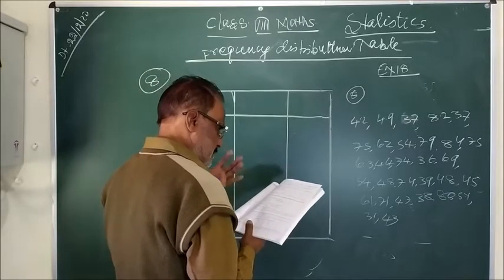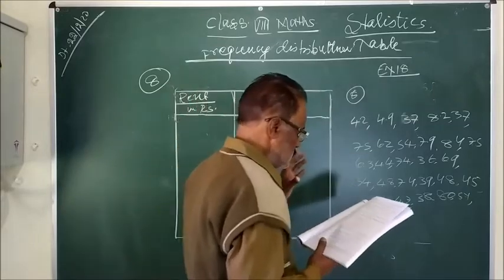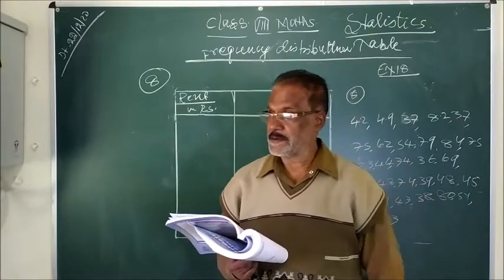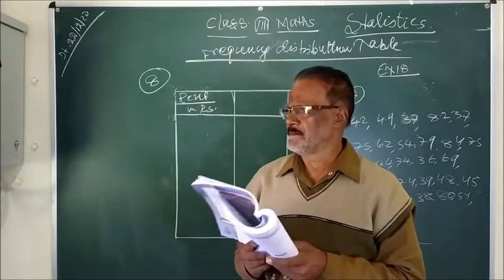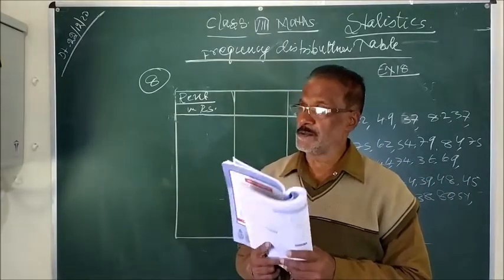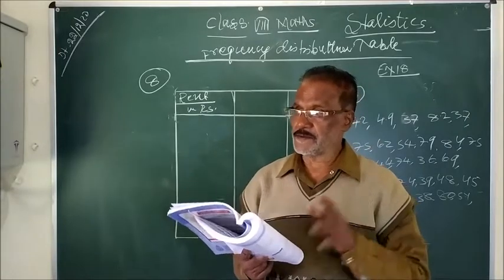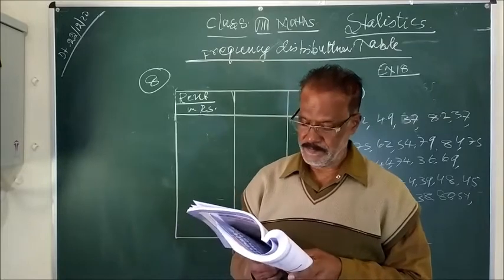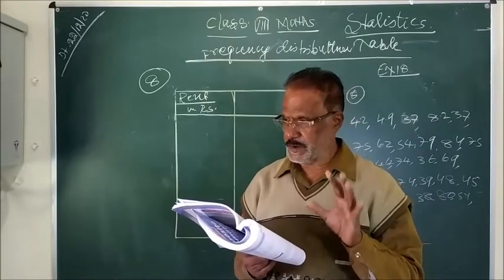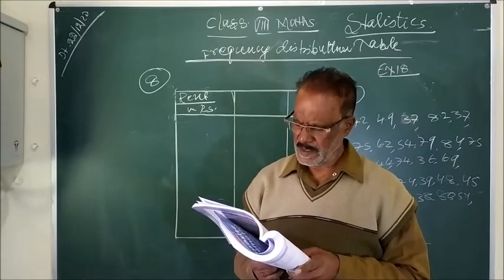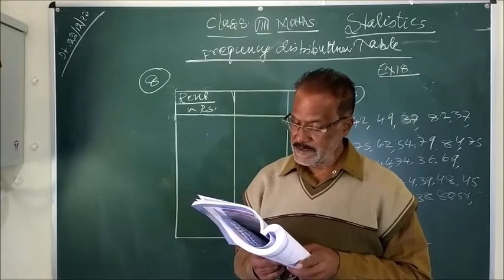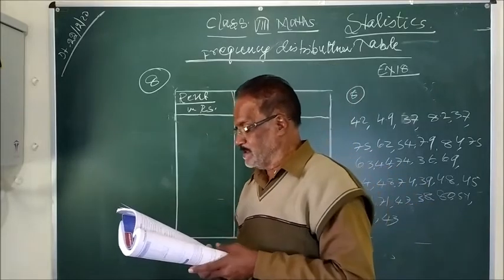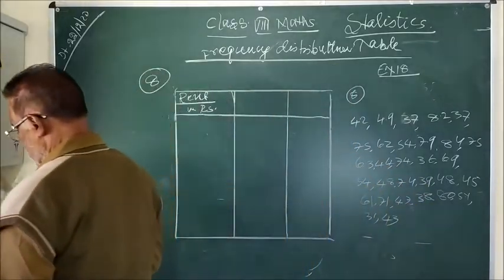In some questions a hint may be given, so you have to choose the lower limit and upper limit. But if not given, you can also form the class interval by a suitable range, but the range should be equal. Here it is given: 40 to 50. Here the instruction is already given.